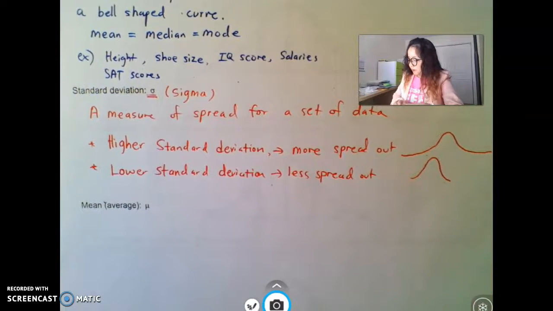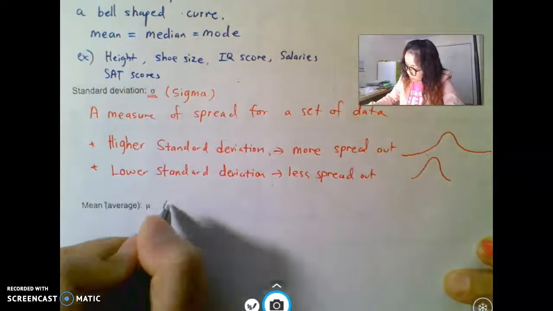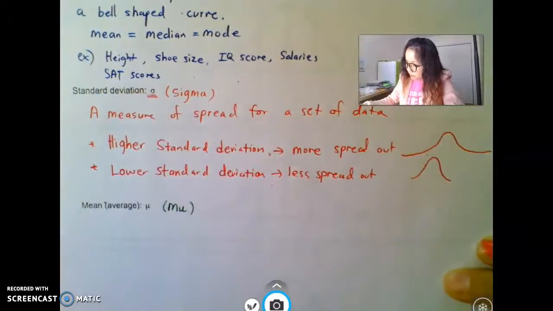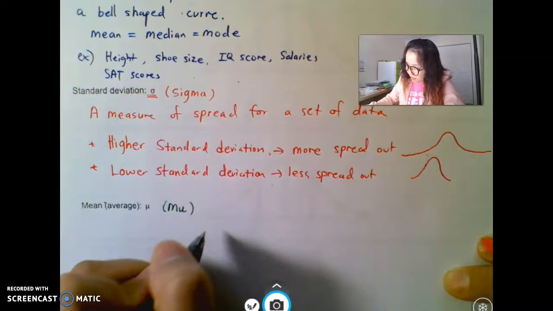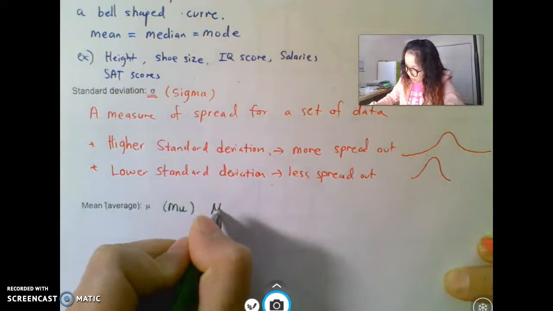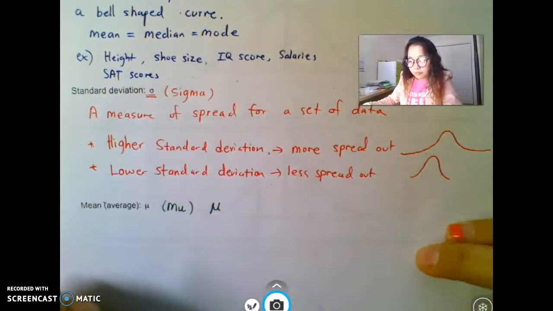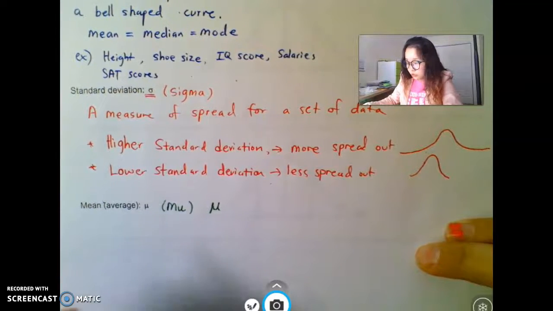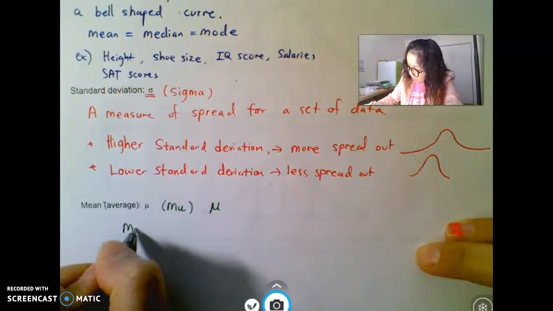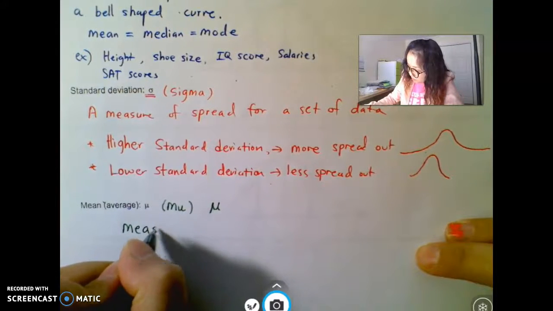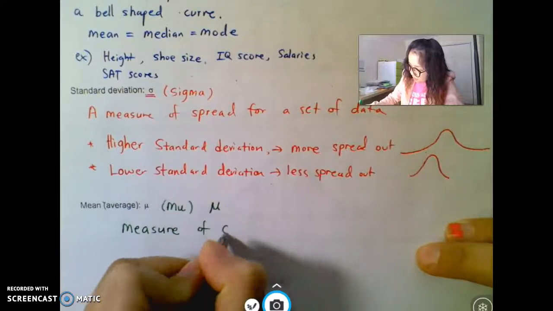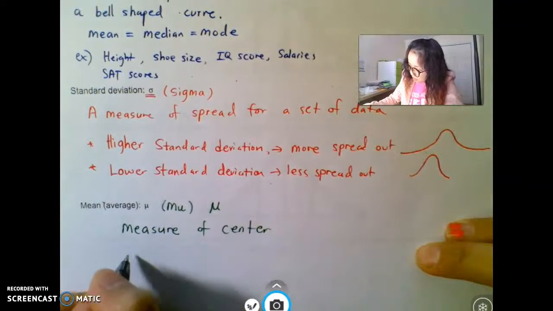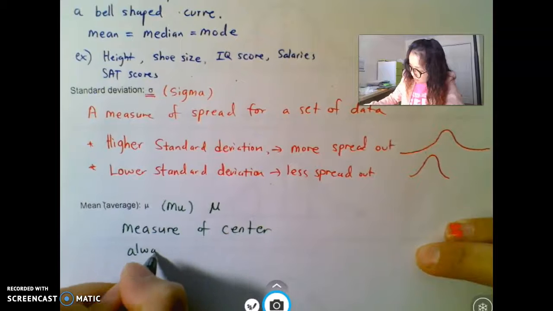Now that symbol right there is called mu, like Pokemon Mew. It looks like a U with a little line before it. So that's mu, and that stands for mean. And the mean or median in a bell normal curve would always be in the center. Mean means measure of center. So it is always in the center.